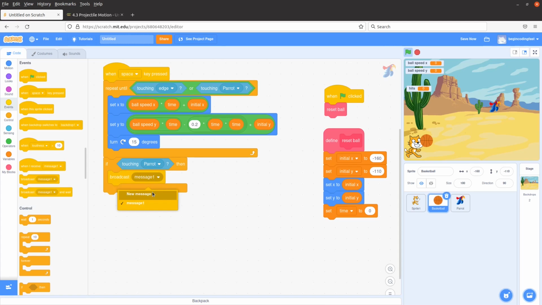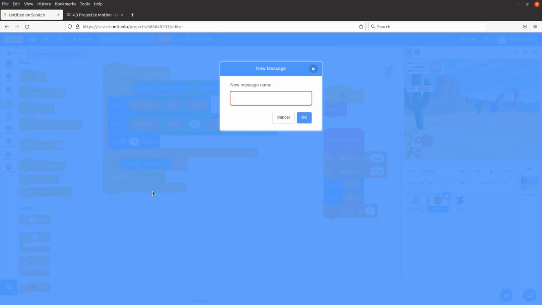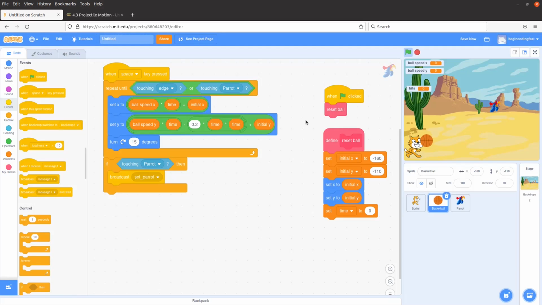The message is a new message called set parrot. Okay, this is the signal to tell the parrot to change its position after it is being hit. And at the same time, I want to tell the cat that it has to say something.